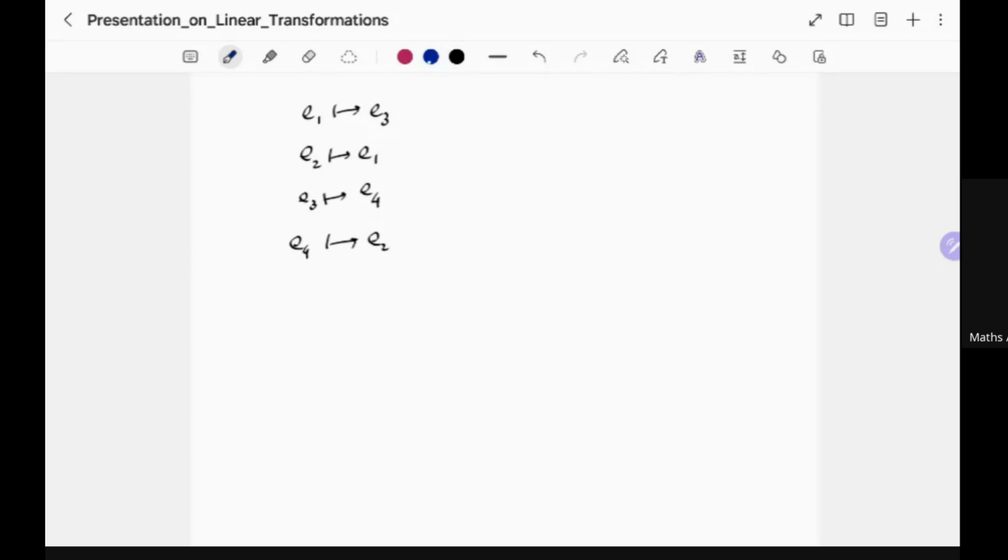So we should be able to write down the corresponding matrix here. E1 goes to E3. That means the first column is going to be 0, 0, 1, 0. E2 goes to E1. That means the second column is going to get the first element 1 and the rest is 0. E3 goes to E4. That means the third column will have 1 at the end and the rest is going to be 0. And E4 will be taken to E2. That means the fourth column will have 1 at the second entry and all the rest are zeros.